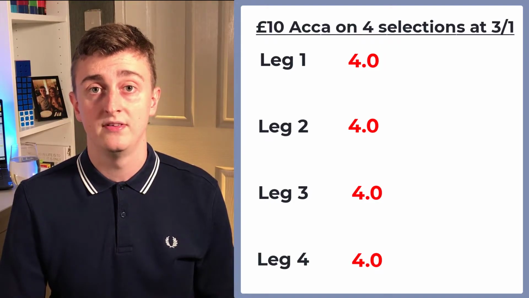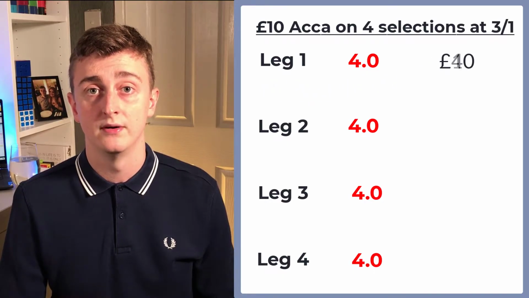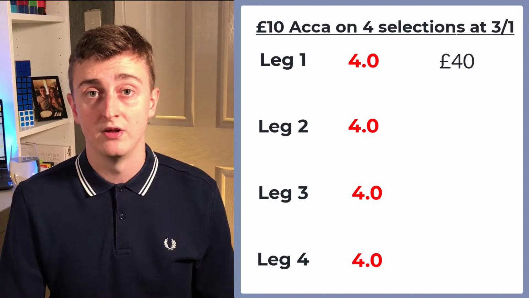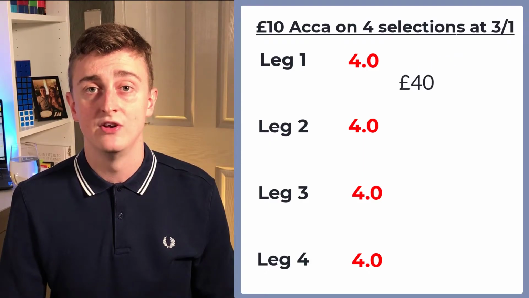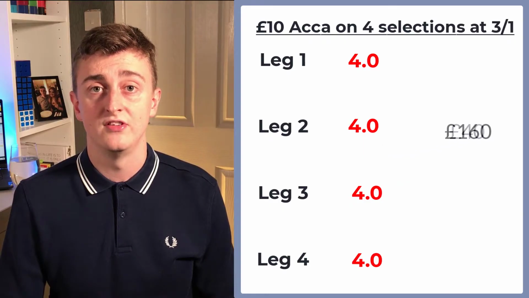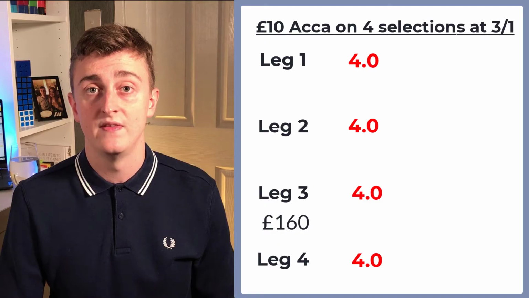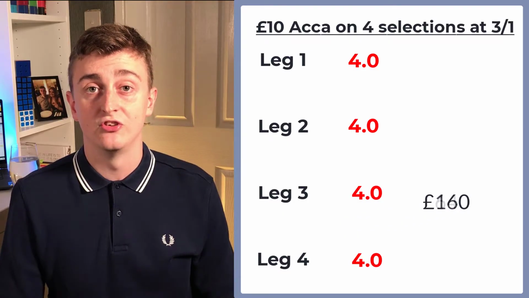The Acca works by placing the £10 stake on the first selection in the Acca. So £10 at odds of 4 returns £40. That's a £30 win plus your £10 stake. This £40 is carried over to the next leg. So in essence, on the second leg, you're placing a £40 bet at odds of 4.0. If that wins, it returns £160. For the third leg, that £160 is being placed on the next selection, also priced at odds of 4.0. So £160 at odds of 4.0 returns £640.